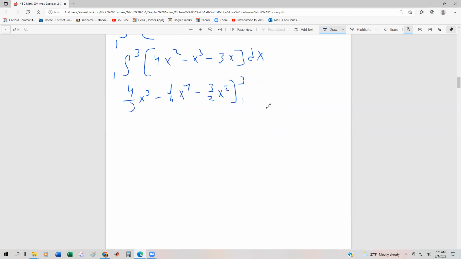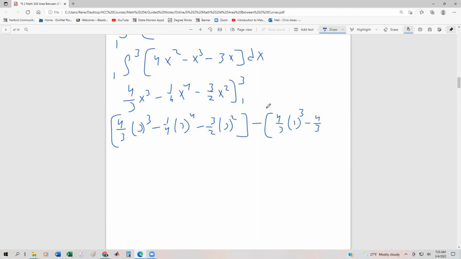So we substitute, we get 4/3 times 3 cubed minus 1/4 times 3 to the 4th minus 3/2 times 3 squared, minus 4/3 times 1 cubed minus 1/4 times 1 to the 4th, and then minus 3/2 times 1 squared. All right, so what I'm going to do is cheat and